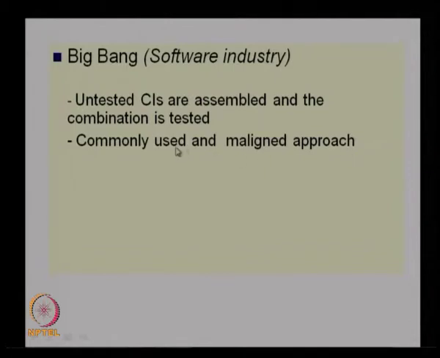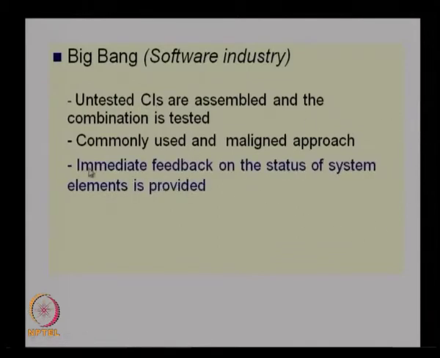It is not a very good approach, but it is very widely used in the software industry because of the time constraints in the software industry, as well as because most of the CIs will be taken from some other systems, or are used by some other system. So, they feel that it is not necessary to do the testing of all the CIs. They basically go for directly assembling the CIs and then testing them.